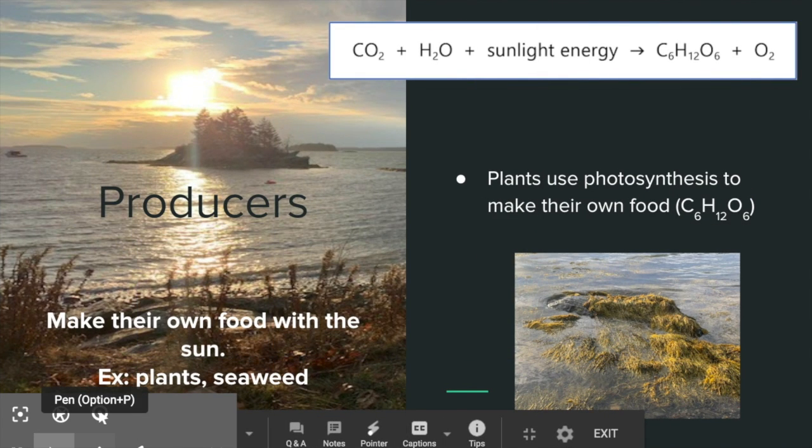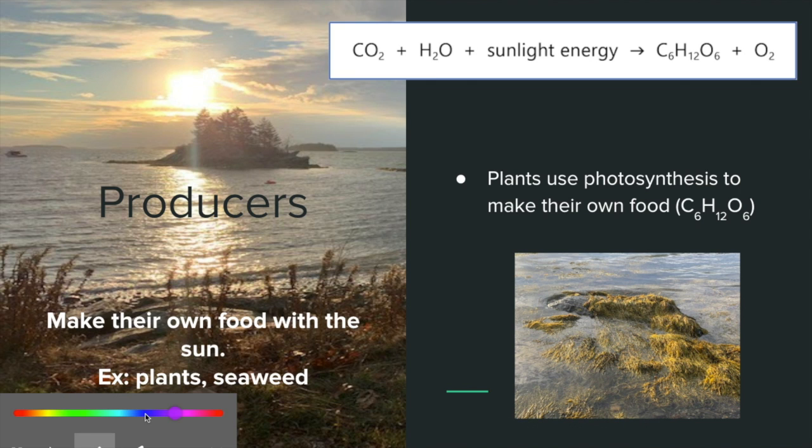So we're going to talk about producers. Producers make their own food with the sun. So examples of producers would be plants or seaweed. And plants use a process called photosynthesis to make their own food, which is C6H12O6. So I'm just going to go through the equation real quick for photosynthesis.